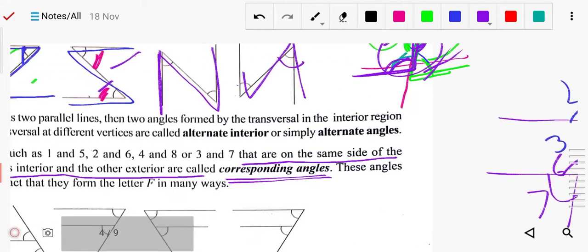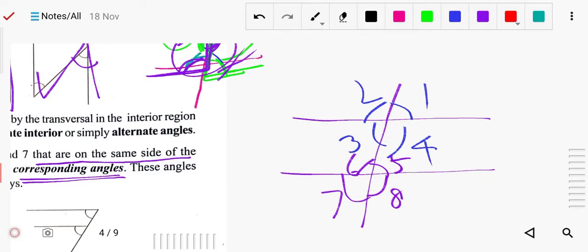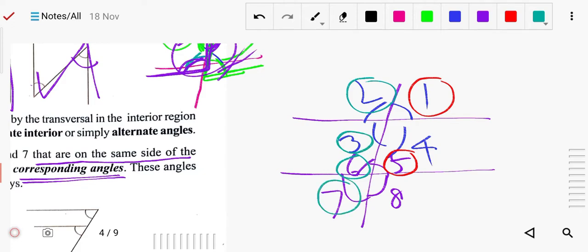Now corresponding angles 1 and 5, so you just check that 1 and 5, this angle we are talking about. Okay, and 2 and 6, so check that 2 and 6. Similarly 3 and 7, 4 and 8.